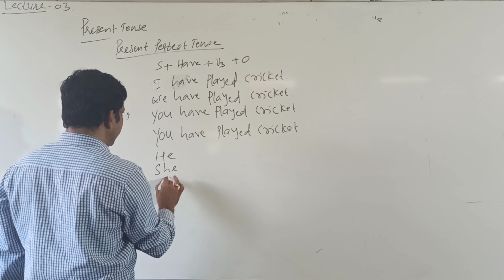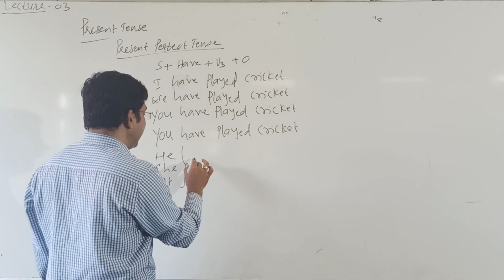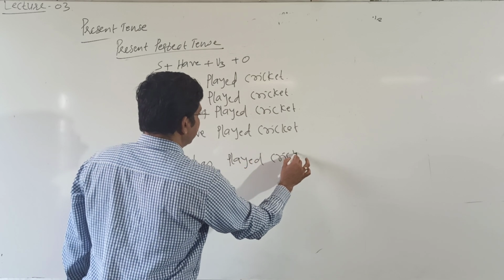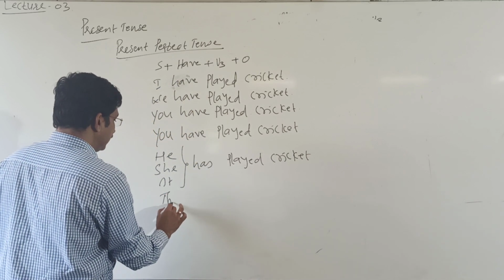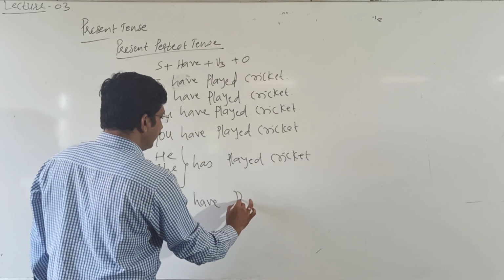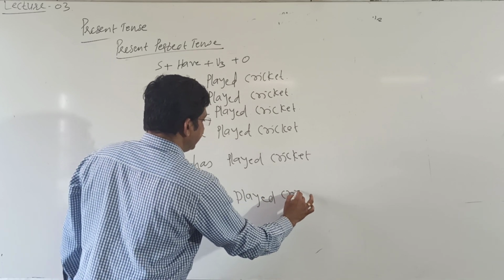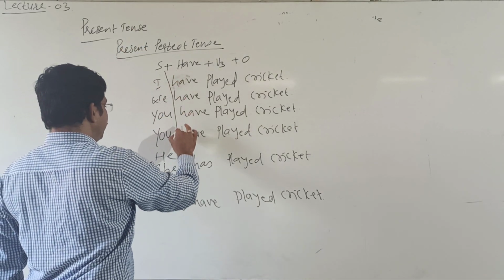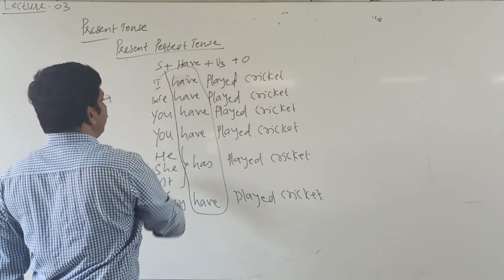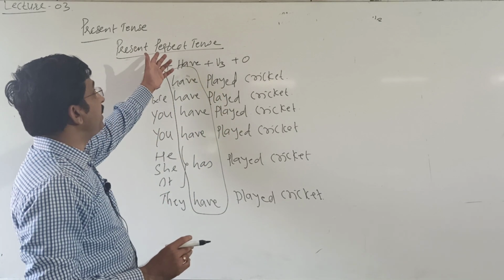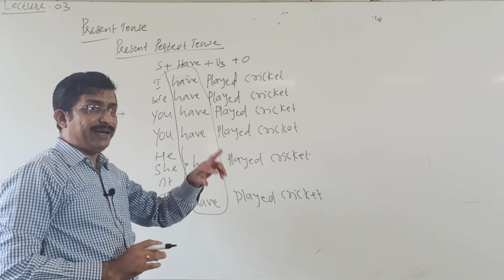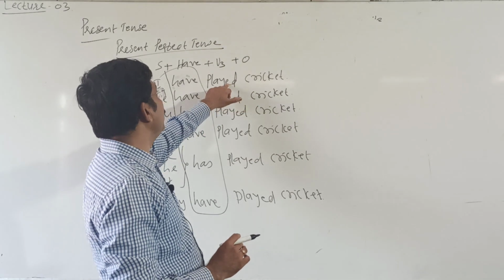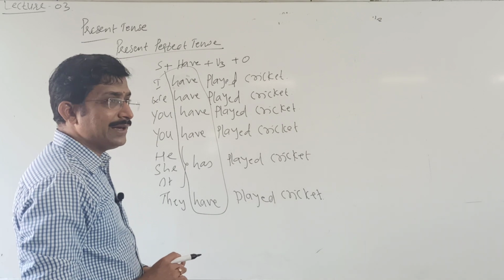He, she, it, third person singular, has played cricket. They have played cricket. See here, have forms, primary auxiliary. While framing perfect tenses, we have to use have forms and past participle, PP form or V3 form. You may write V3 as well as PP.